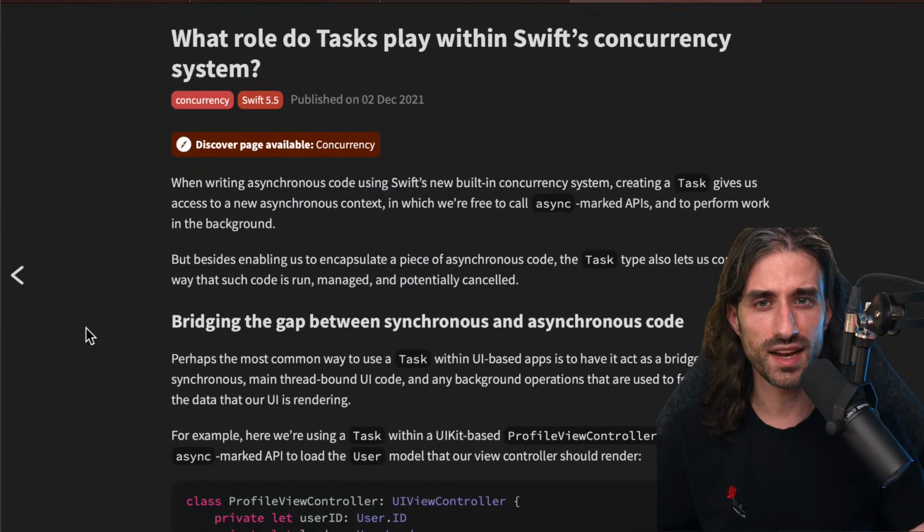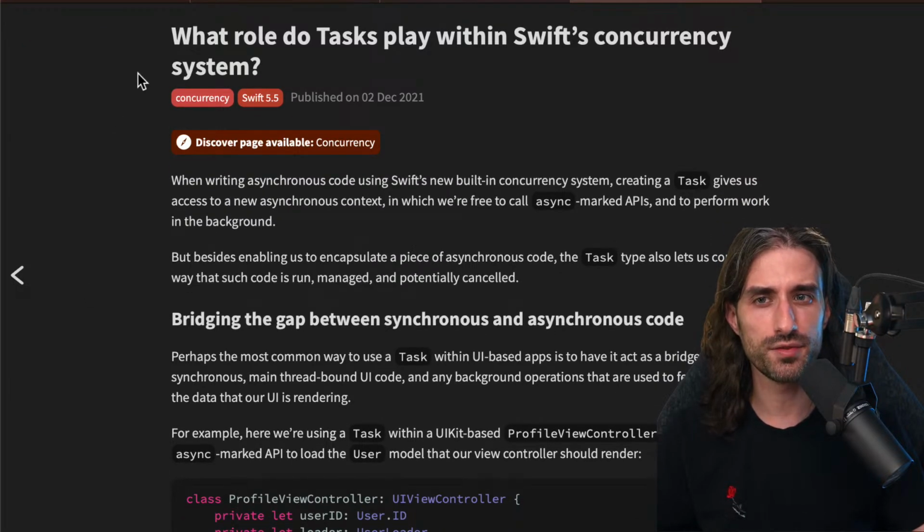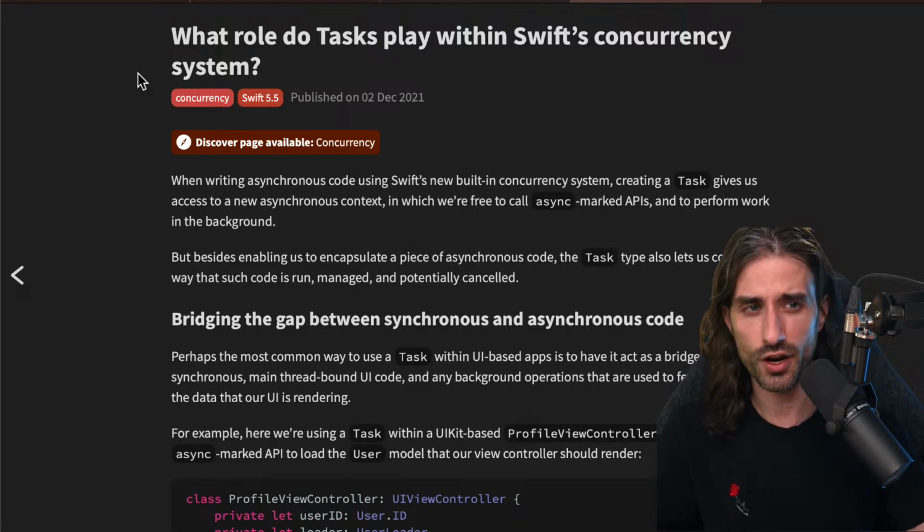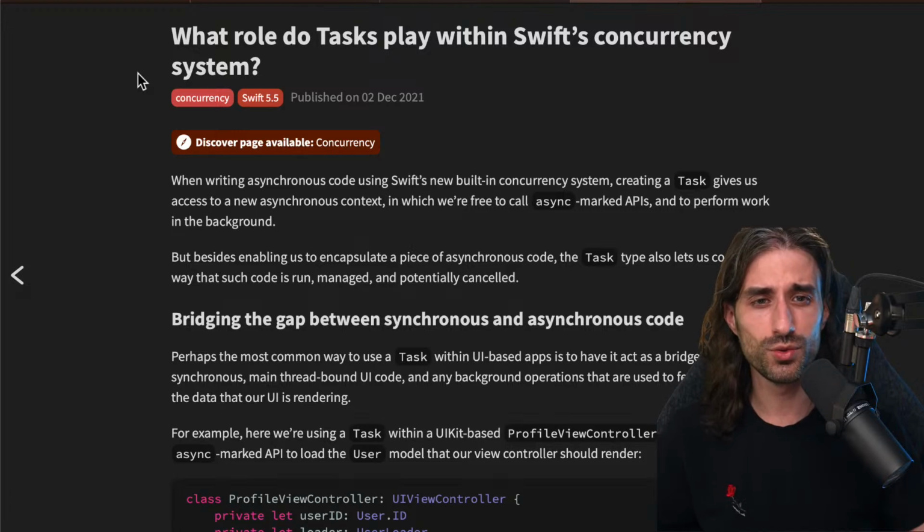But for this live stream, I picked an article that focuses on the role tasks play within Swift's concurrency system, because we've used tasks up until now, but they were used a bit like a joker. When you think, okay, I need to call an async function, what am I going to do? I'm going to create a task because it's very convenient.